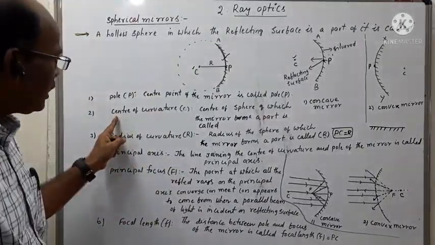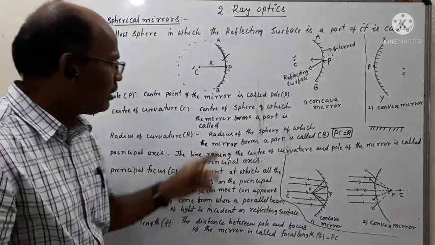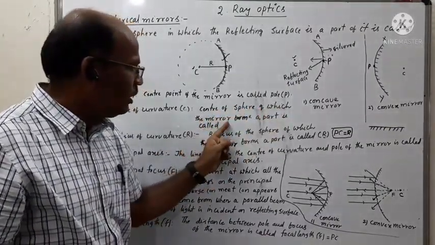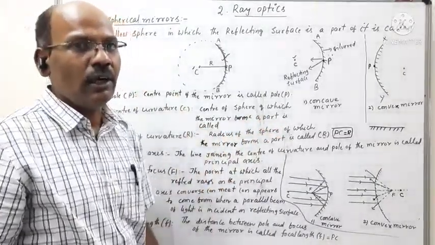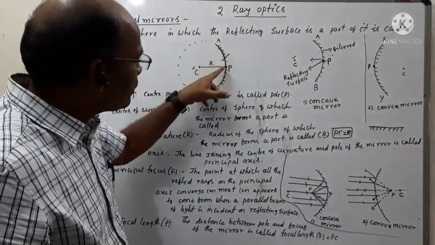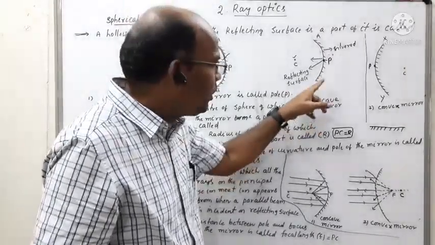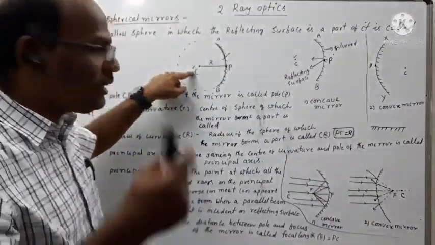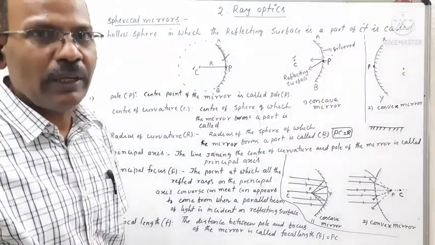Coming to the second one, center of curvature. Center of curvature means the center of the sphere of which the mirror forms a part. Here we are observing that this reflecting surface of the concave mirror is a part of the sphere, whose center acts as the center of curvature of the given spherical mirror.